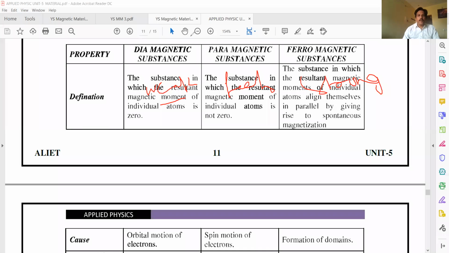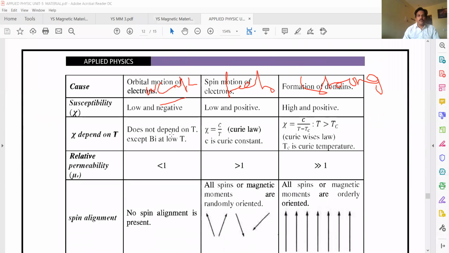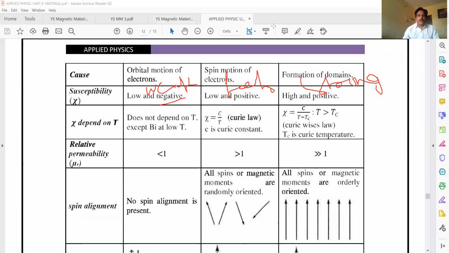And you observe the spin alignment of these dipoles. In diamagnetic materials there are no unpaired spins here. Why? Because the orbitals are completely filled, so there is no spin alignment. The paramagnetic and ferromagnetic materials have partially filled orbitals. Both are partially filled, but you have to see the spin alignment.